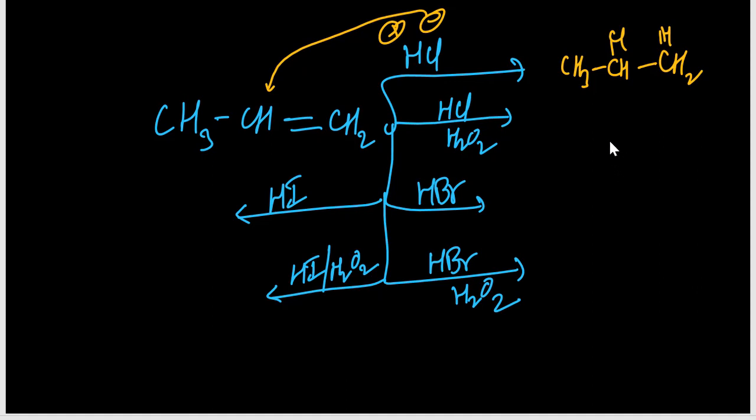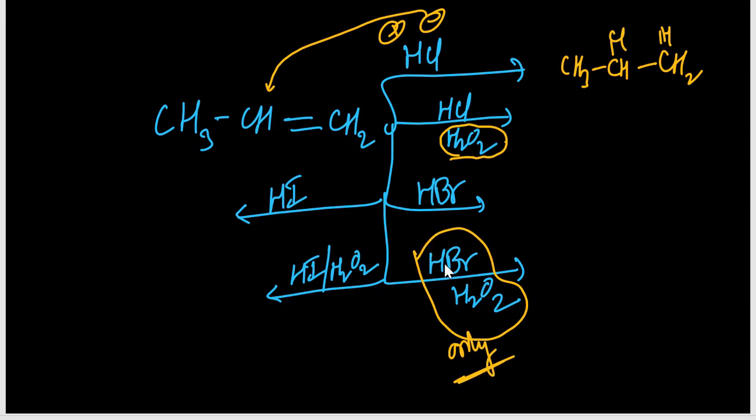That means 2-chloropropane. In the presence of peroxide, the peroxide effect is applicable only for HBr. So here HCl is not affected by peroxide, so the same product you will get.